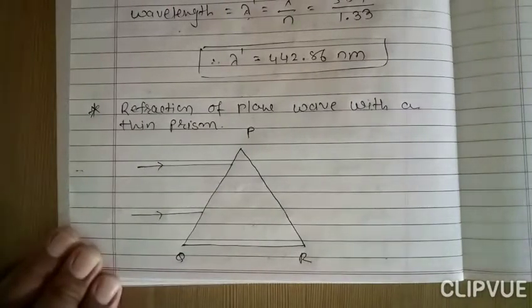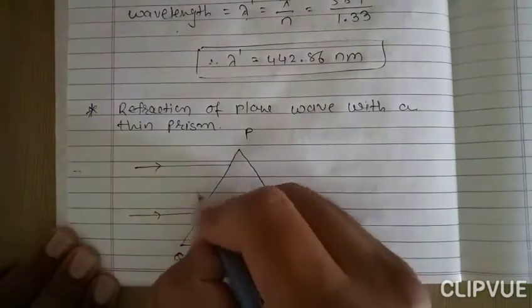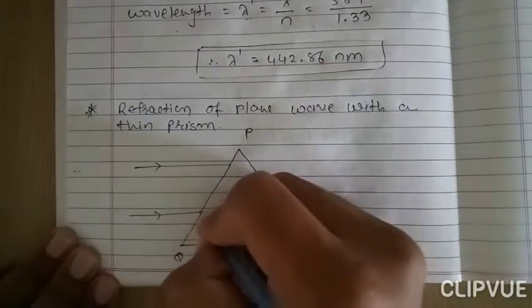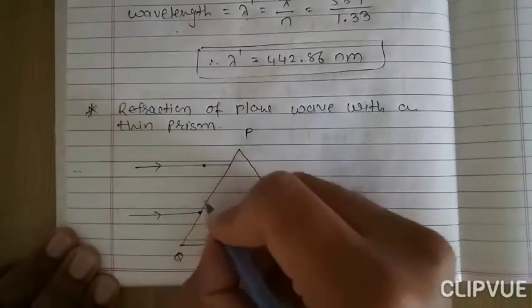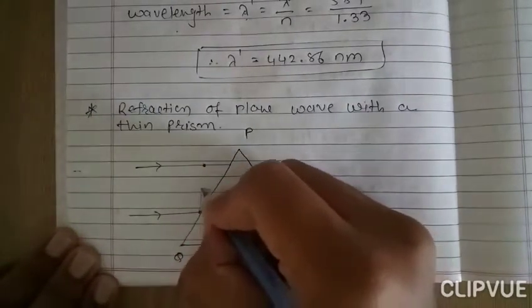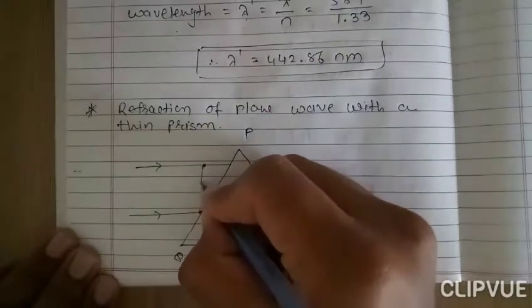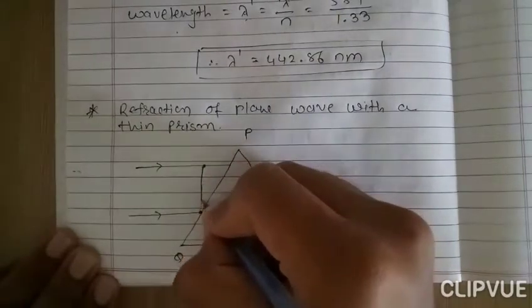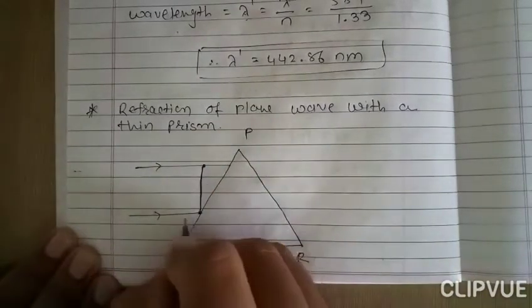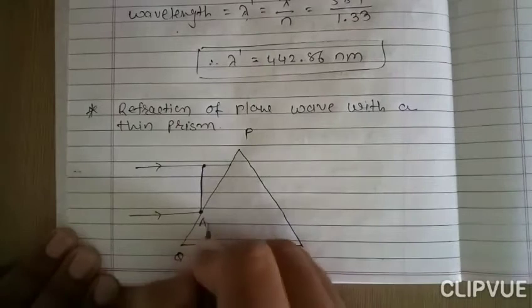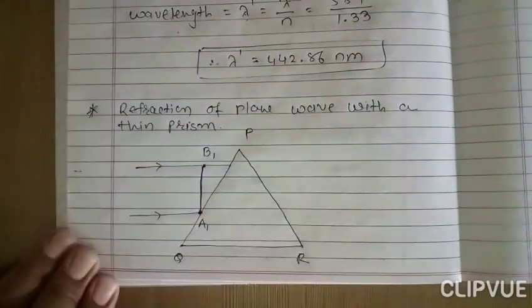Now here, this particle and this particle, as we connect them, we can see that this is the plane wavefront, right? So this plane wavefront is here, this point we can say A1 and this is B1.